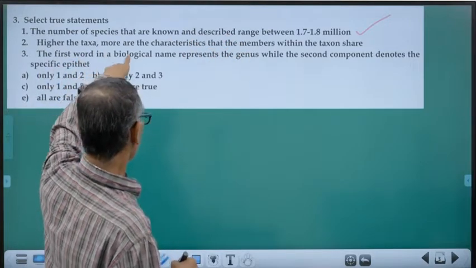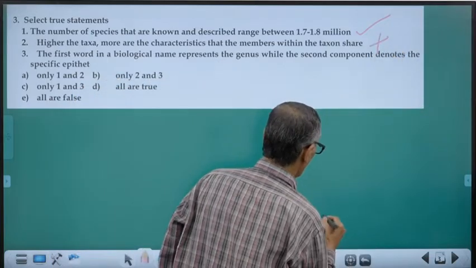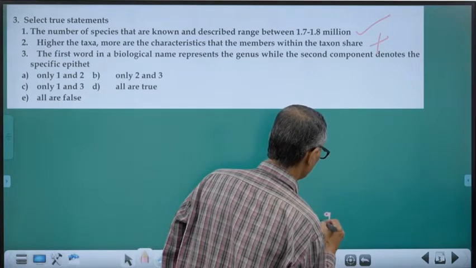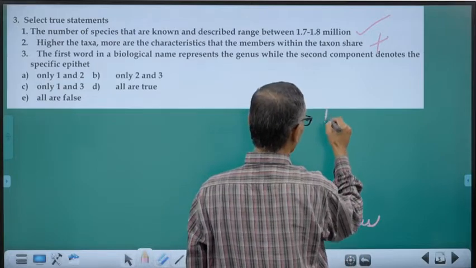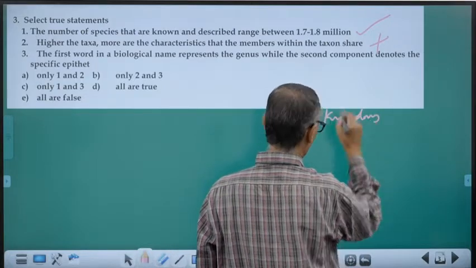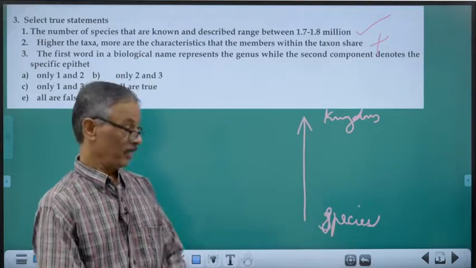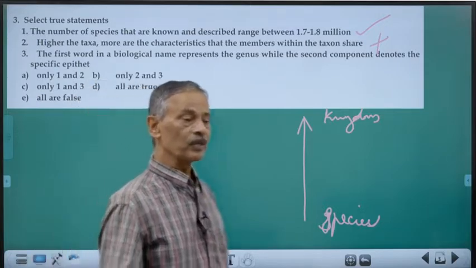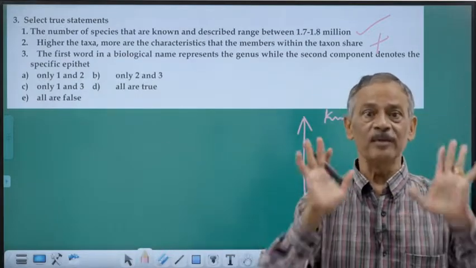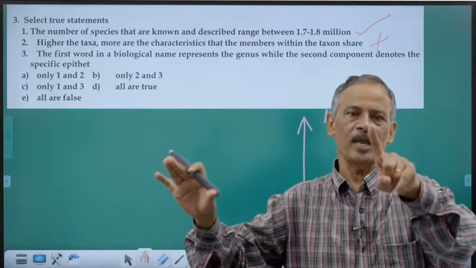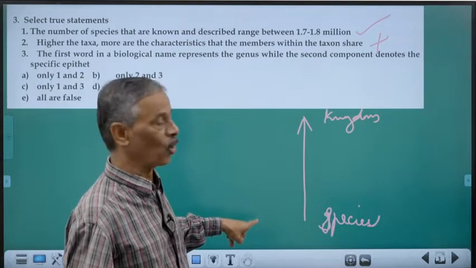Higher the taxa, more are the characteristics that the members within the taxon share. No. See, the lowest one is the species, and the highest one is kingdom. And our hierarchy is ascending hierarchy. So, what is a species? Species is a group of identical organisms. All features are same, no difference at all. Identical. So, here members are having maximum number of characters in common.